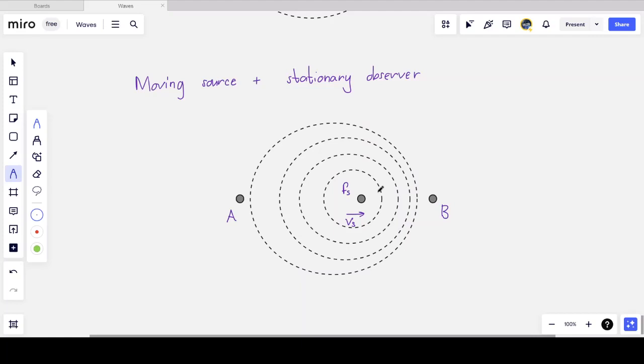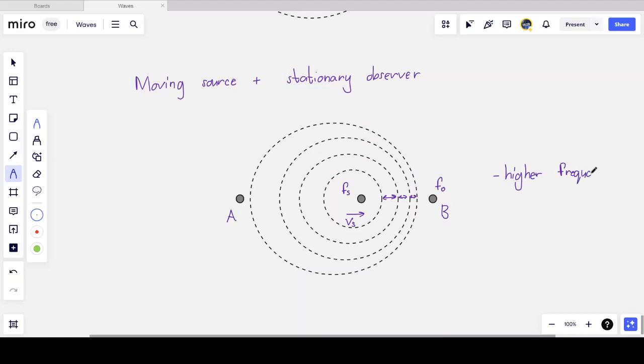And as it's moving, the wavefronts decrease in wavelength lambda, and we can see that the wavelengths decrease towards observer B. And observer B observes a frequency FO. Since the wavelengths are decreasing, the frequency actually increases. So the observer at B observes a higher frequency.